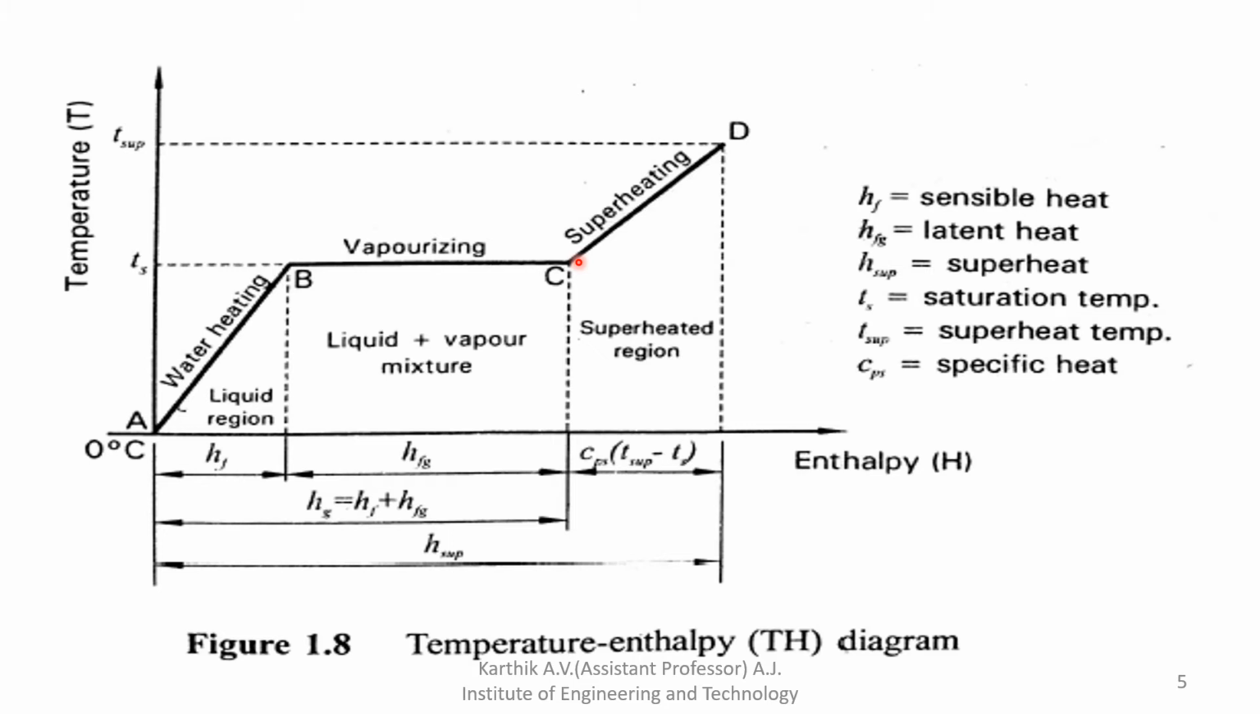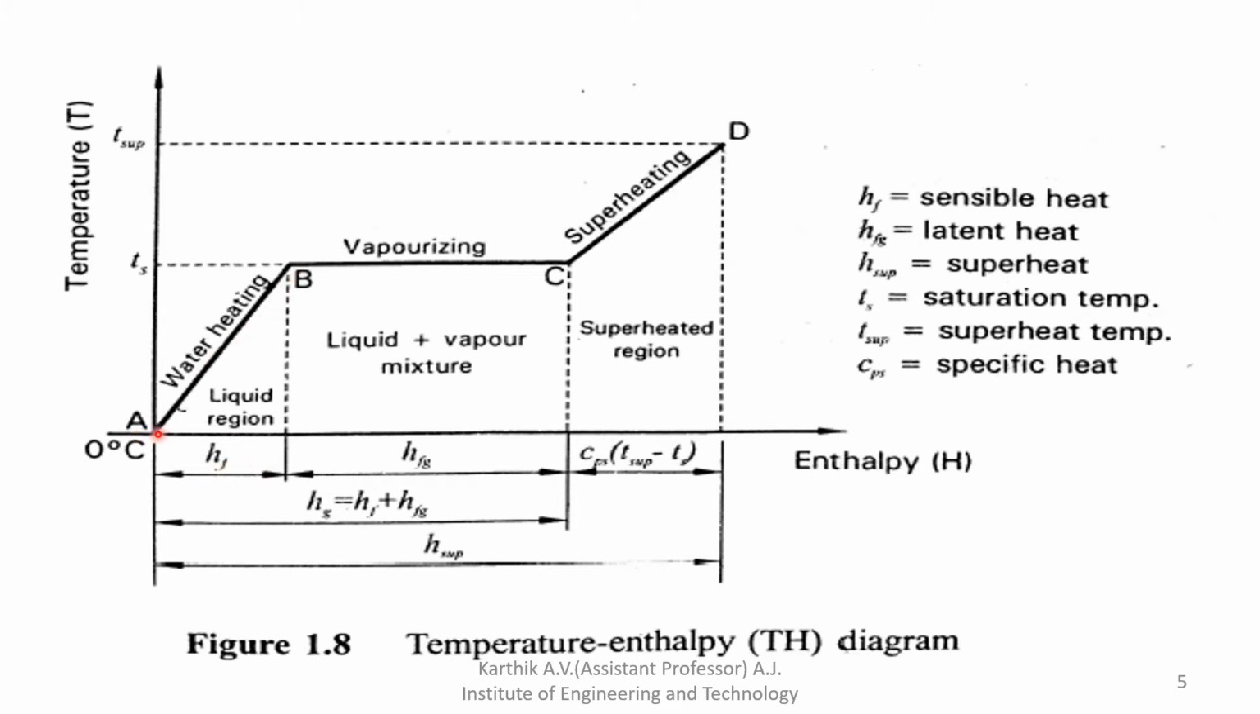I will tell you one by one. Initially, in the previous experiment, you just saw that 1 kg of water at 0 degree Celsius is added to the container or cylinder. Then you add heat to the cylinder. What happens? Temperature rises, and along with that, enthalpy also rises.